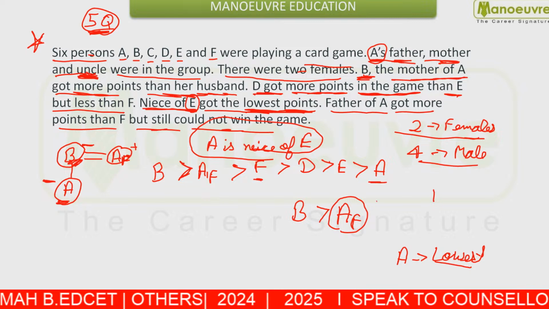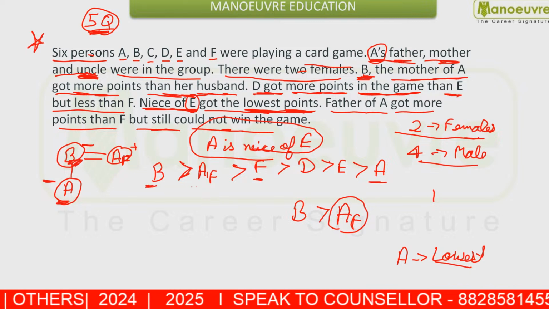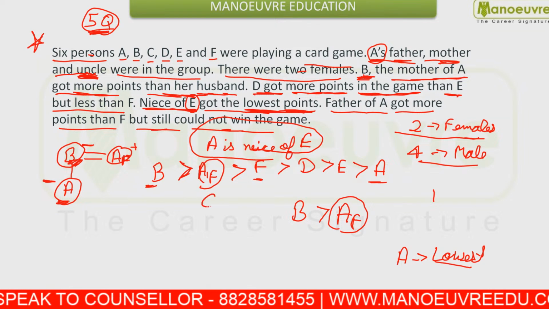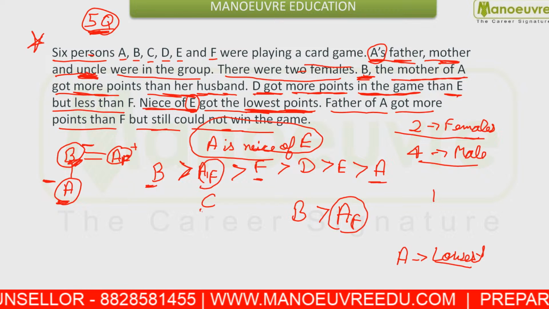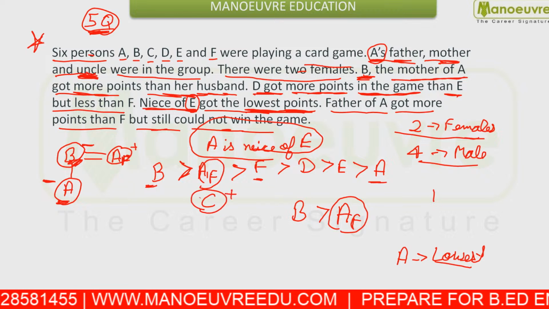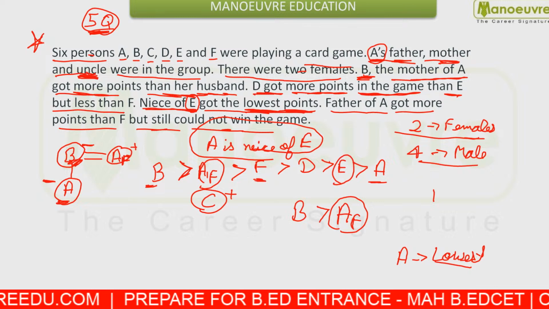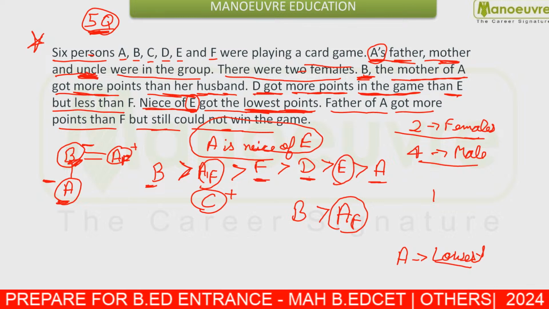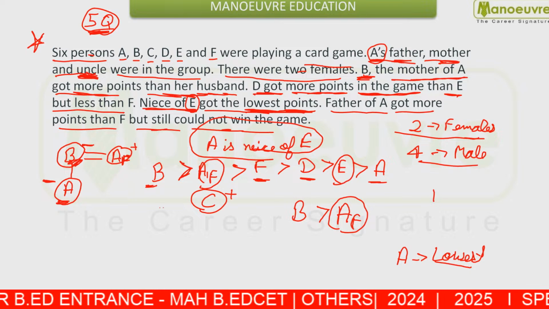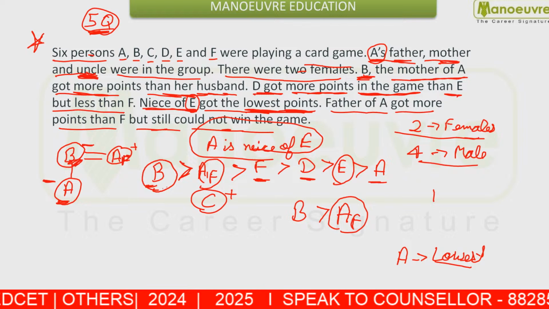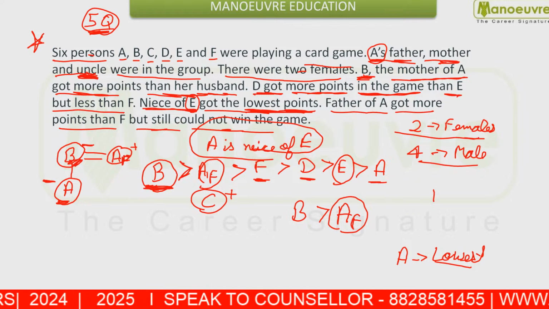So who is the remaining? We got the value for A, we got the value for B, we didn't get the C. So A's father is C. From here you can say A's father is C, A's uncle is E, and F and D are the other 2 members and both of them are male. So who is going to win the match? A's mother, that is B, won the match.